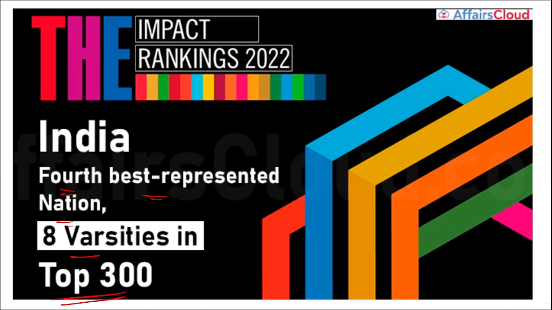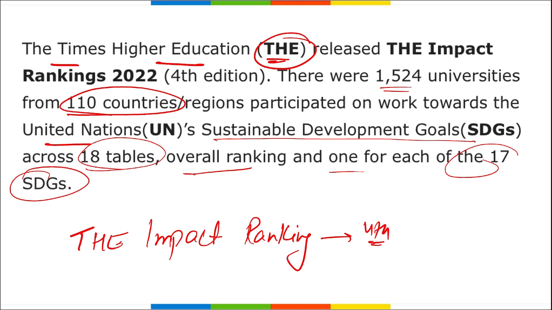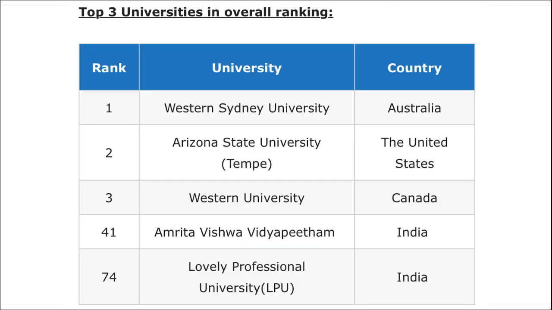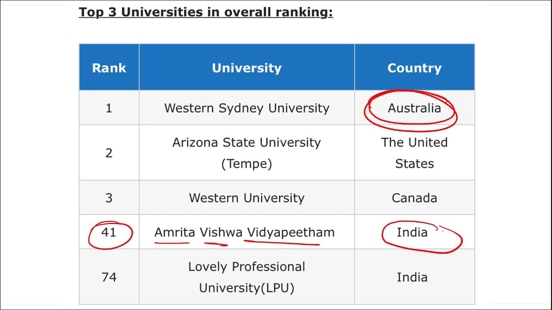All right, so coming back, what is the rank of India here? India is the 4th best represented nation, with 8 varsities in the top 300 universities, and this is the Times Higher Education Impact Ranking. It was the 4th edition, which was released recently. Here you can see the top university, and remember we saw that India stood at 4th position overall, and the country at the first position is Australia. Among the universities, Amrita Vishwa Vidyapeetham secured 41st position, and it is of India.